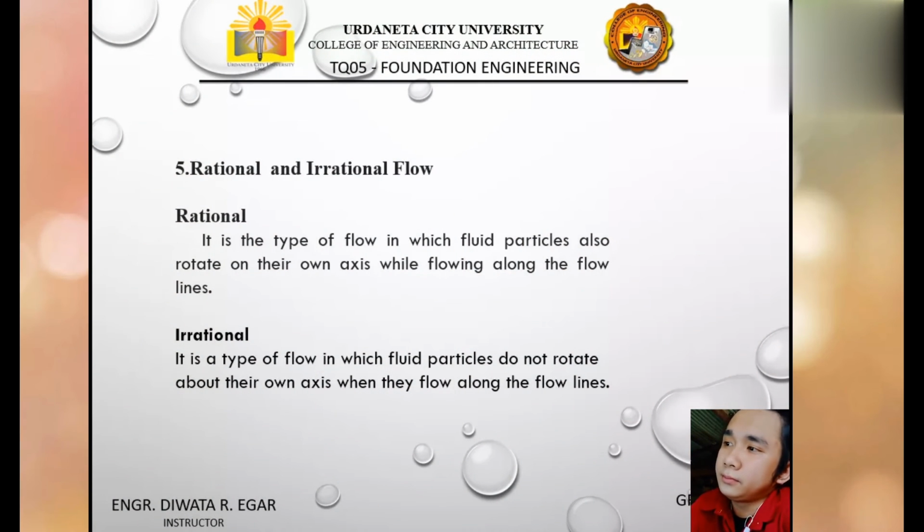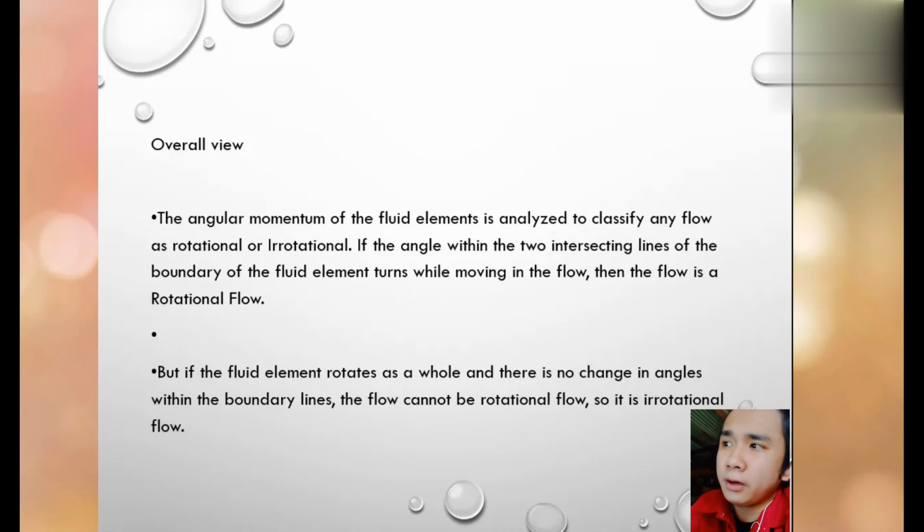Rotational flow. It is a type of flow in which fluid particles also rotate on their own axis while flowing along the flow lines. Irrotational flow. It is a type of flow in which fluid particles do not rotate about their own axis when they flow along the flow lines. Overall view. The angular motion of the fluid's elements is analyzed to classify any flows as rotational or irrotational flow.